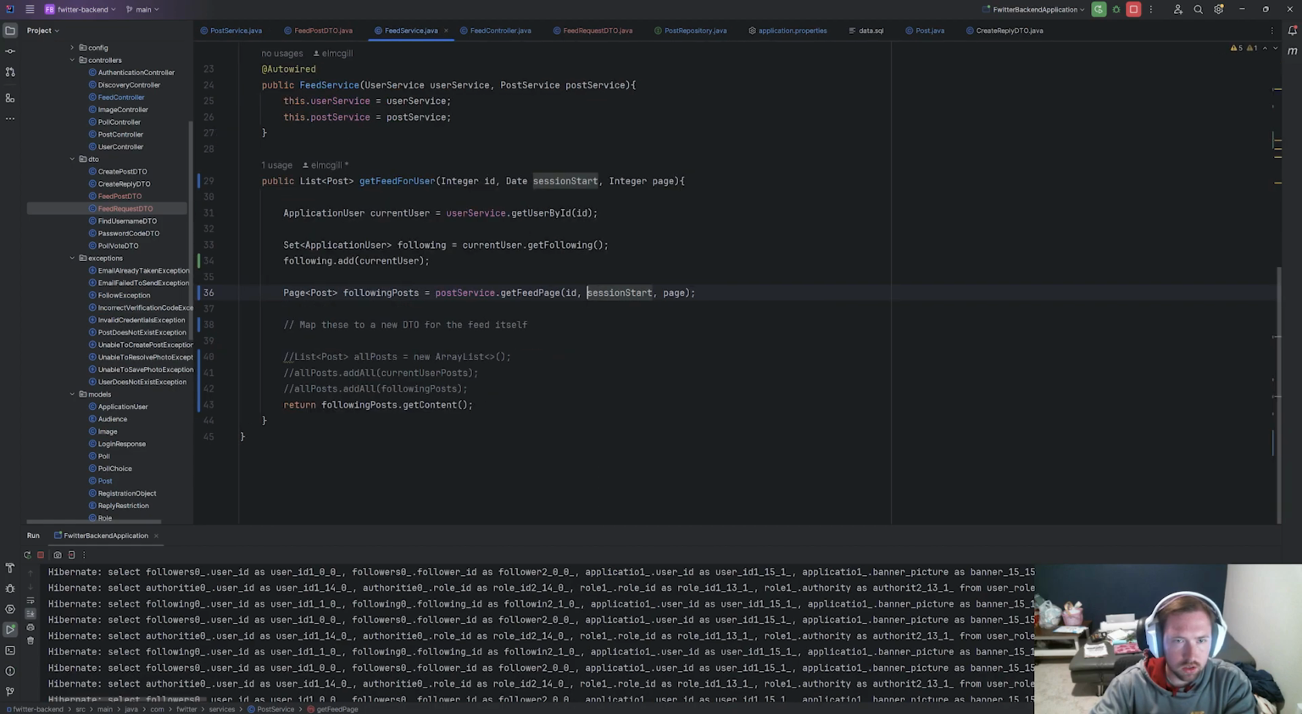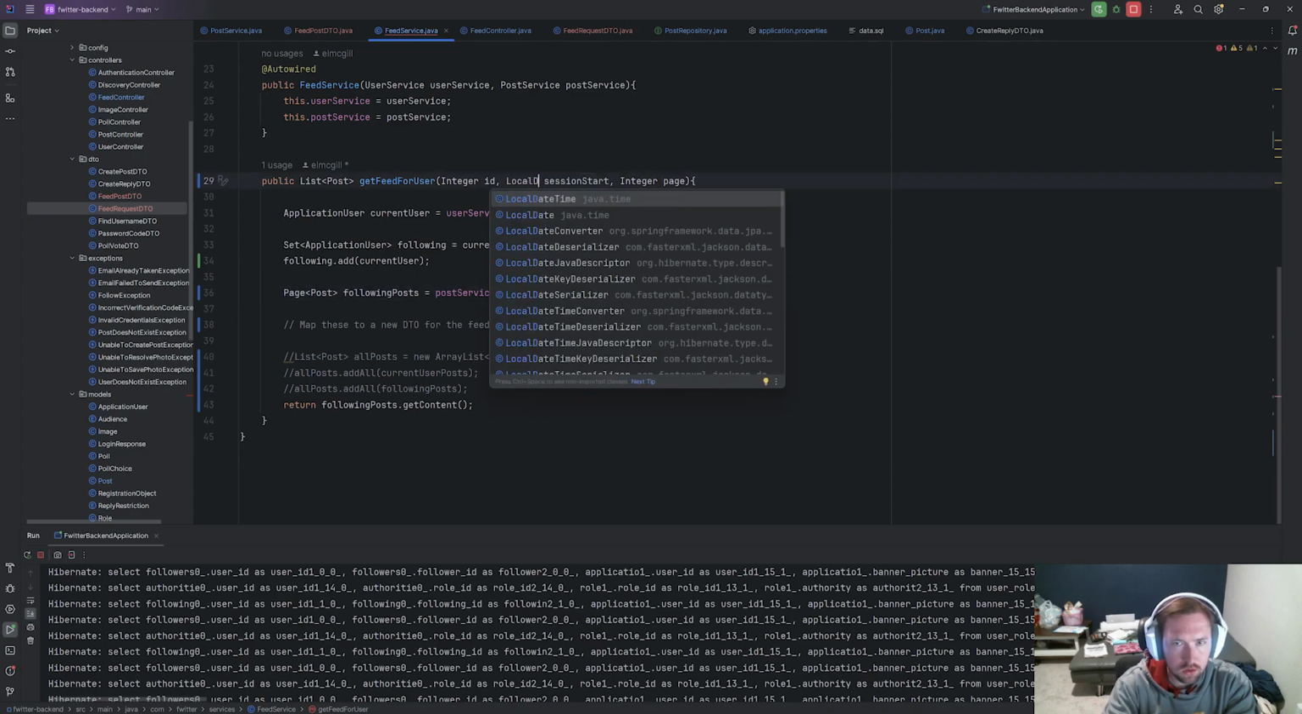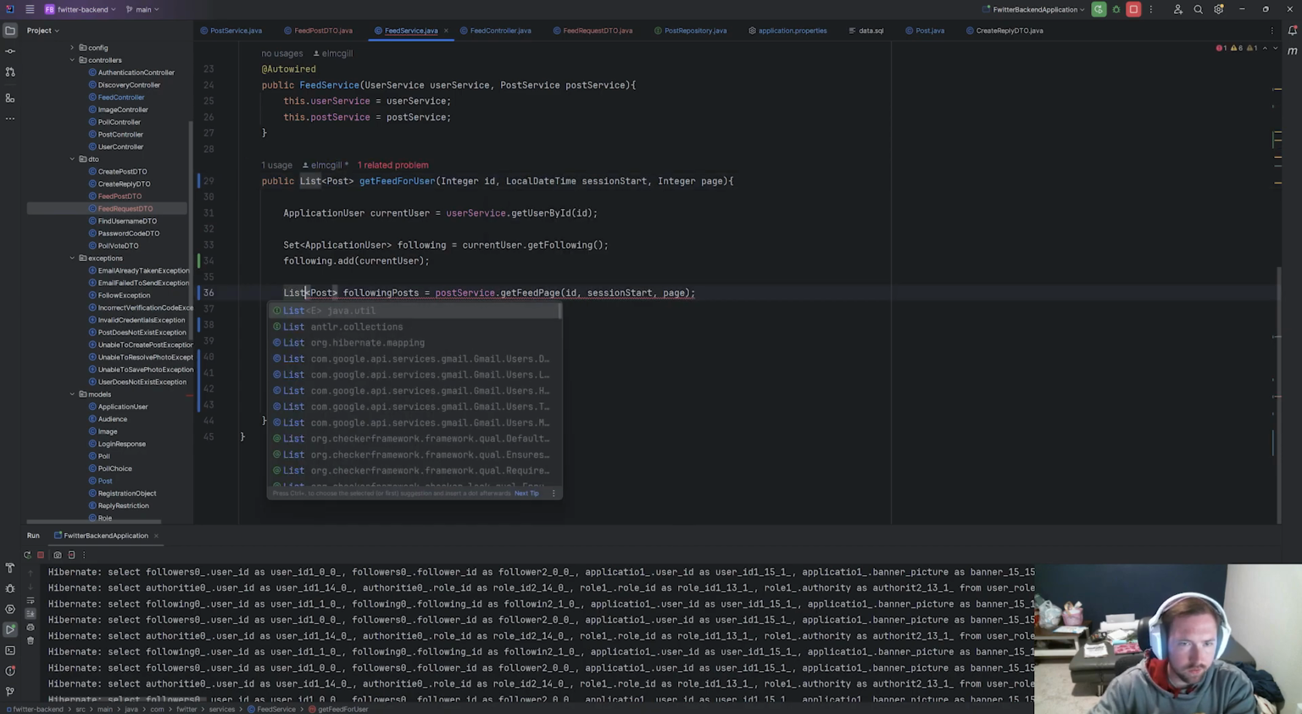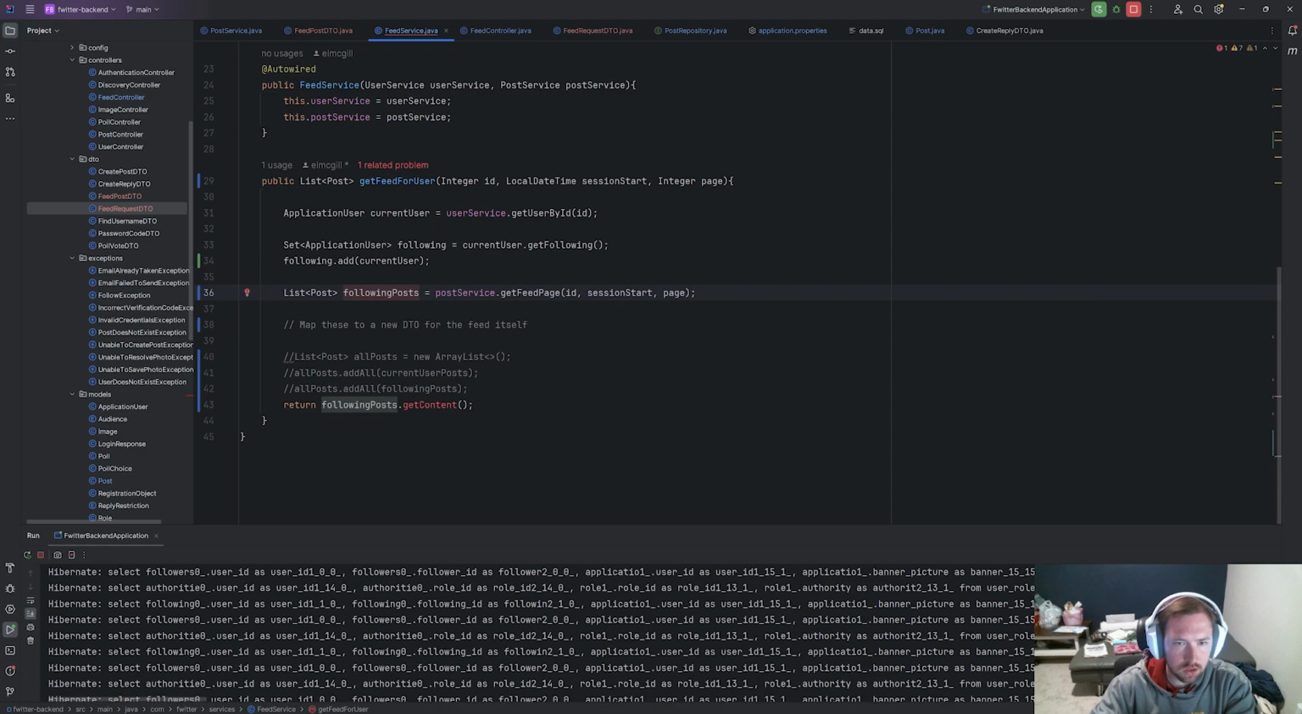That's good. Now go to this related problem. Same thing here, this will be LocalDateTime, and this is already a list of posts. So now we can say List<Post> followingPost, and then we'll go ahead and return followingPost. We're going to have to experiment to figure out how to get it to a page, but that's what we'll figure out. I just want to get this working first.